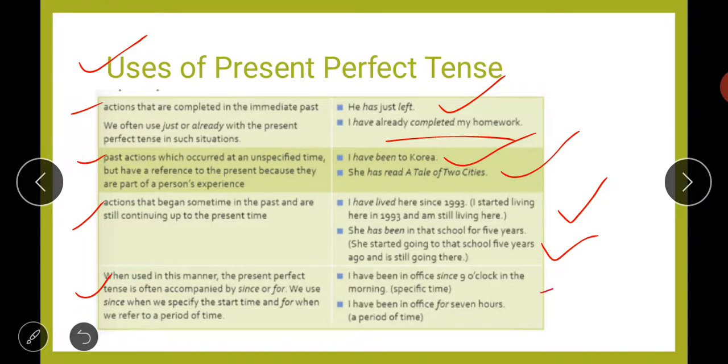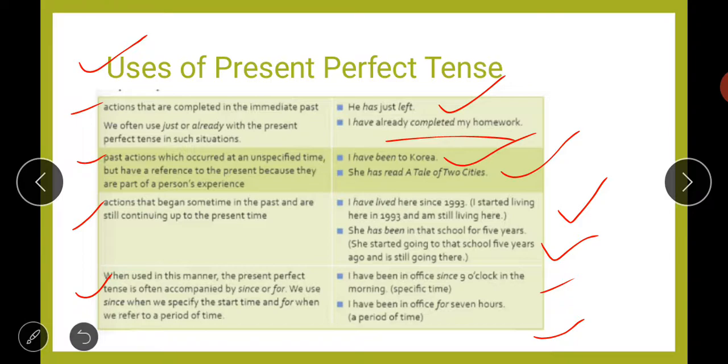For example, I have been in office since 9 o'clock in the morning. I have been in office for 7 hours. So in the first sentence he is telling you that he has been in the office since 9 o'clock, means a proper timing is given. And in the second, I have been in office for 7 hours.